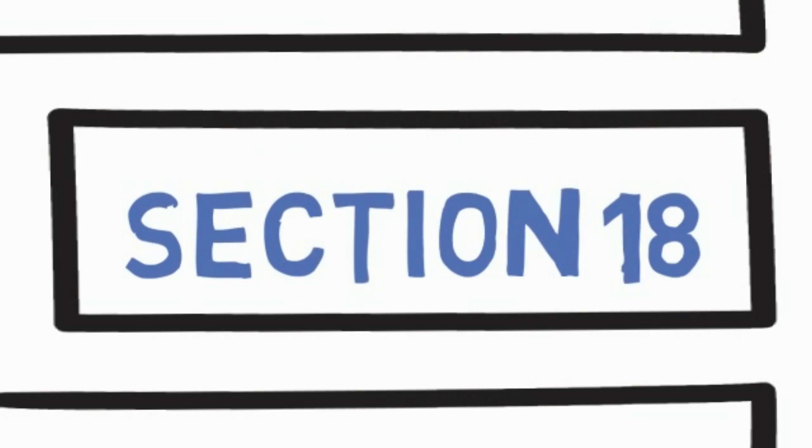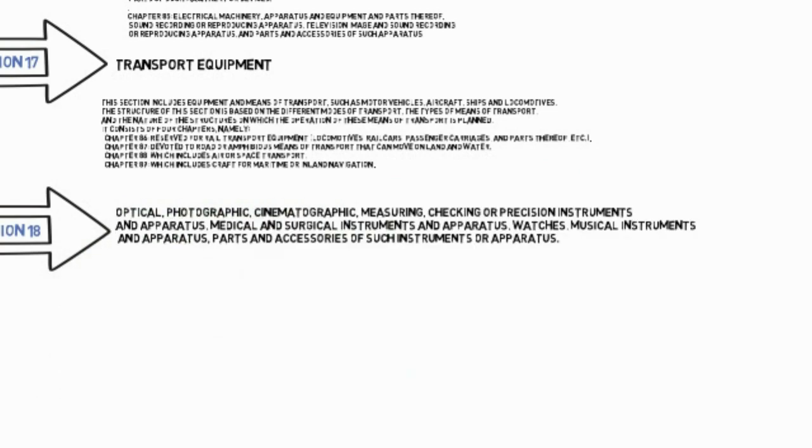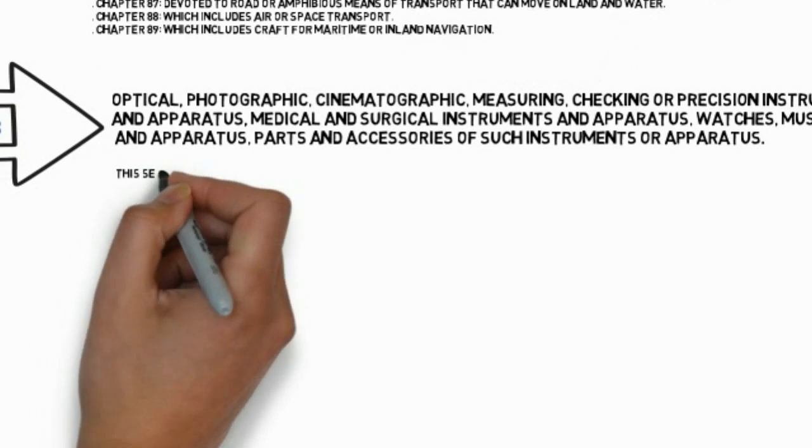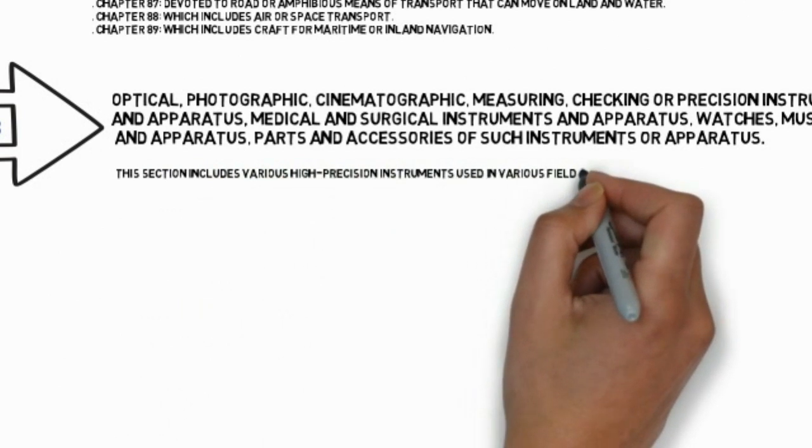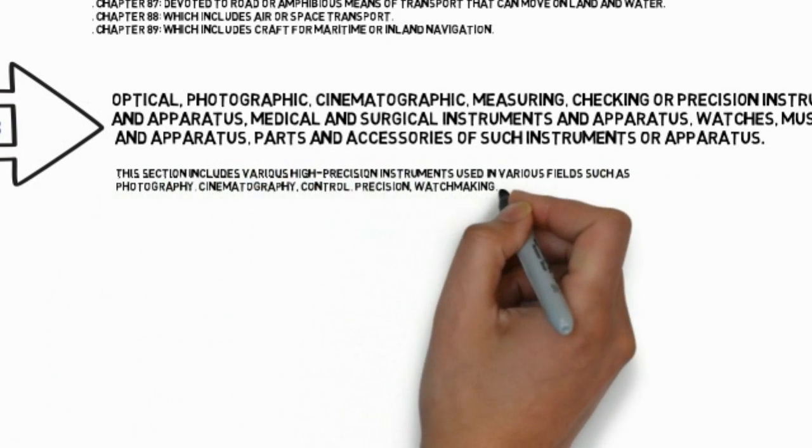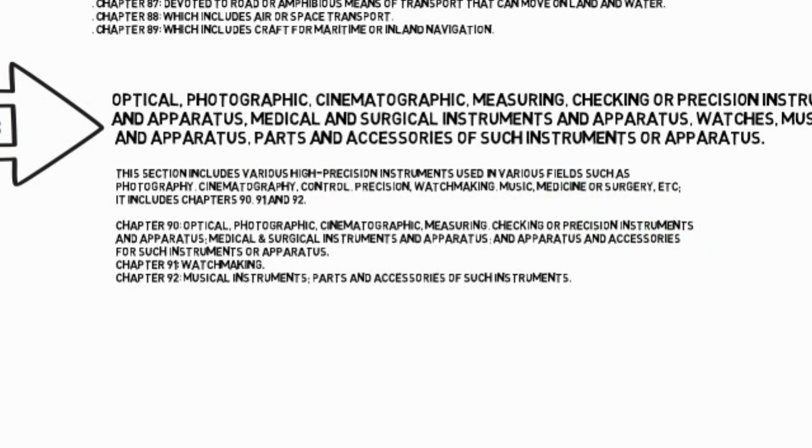Section 18: Optical, photographic, cinematographic, measuring, checking or precision instruments and apparatus, medical and surgical instruments and apparatus, watches, musical instruments and apparatus, parts and accessories of such instruments or apparatus. This section includes various high-precision instruments used in various fields such as photography, cinematography, control, precision, watchmaking, music, medicine or surgery, etc. It includes chapters number 90, 91 and 92.